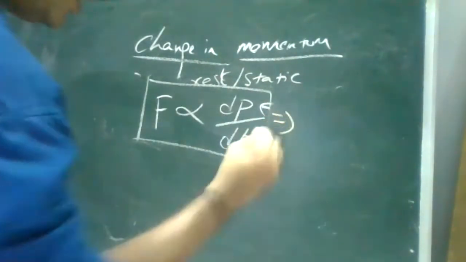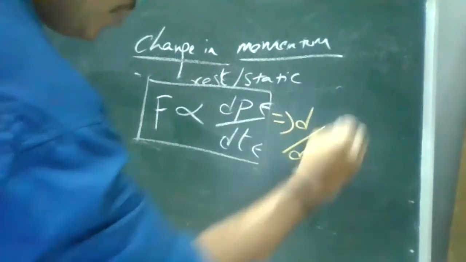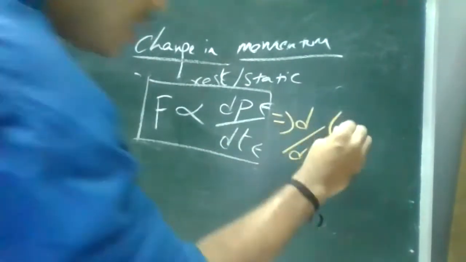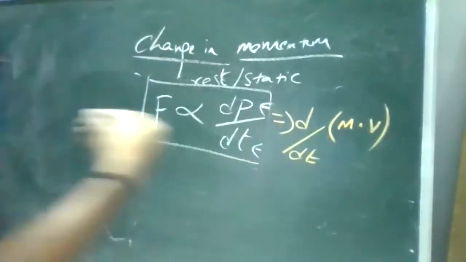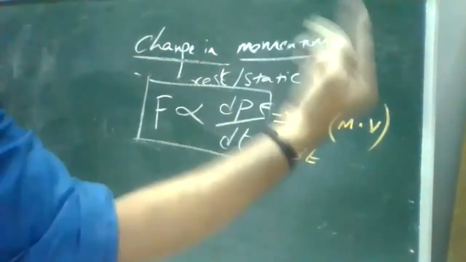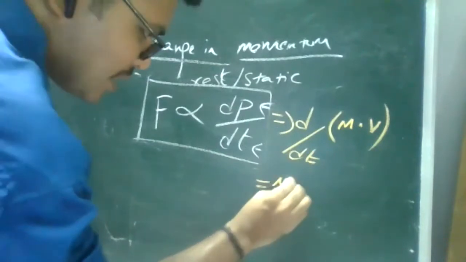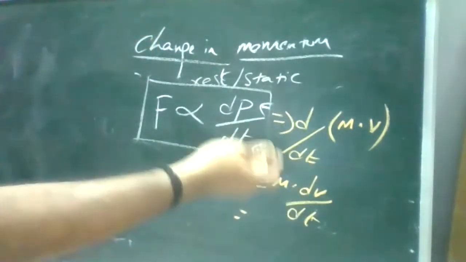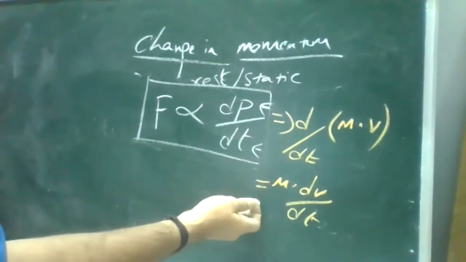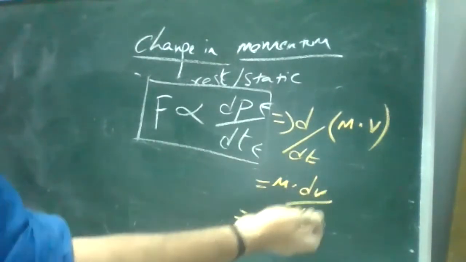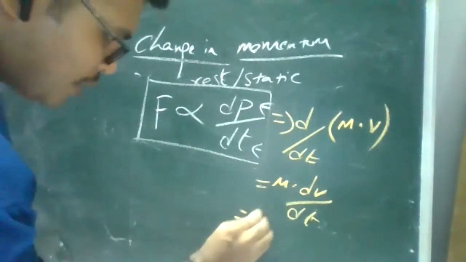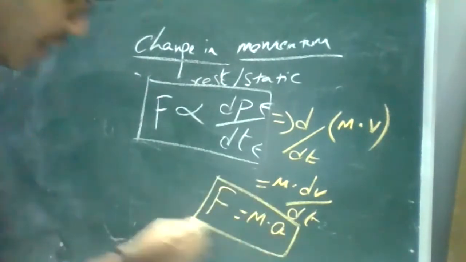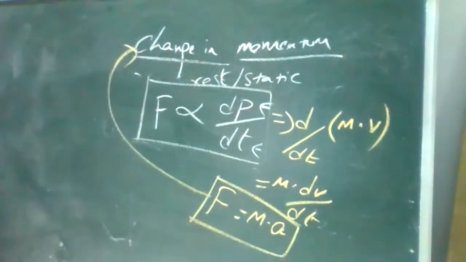Now, when we are discussing the change in momentum, the relation will be like this. It is nothing but d(mv)/dt. Remember, when we are discussing with respect to time period, mass will be constant always. Mass won't change, but the velocity changes. It was changing from one point to another point. So the mass is separately given, so it is m dv/dt. Change in velocity with respect to time period is acceleration. So it is mass into acceleration. So F is equal to ma. It is your Newton's second law.